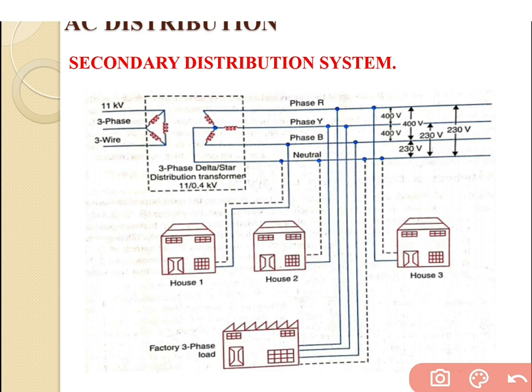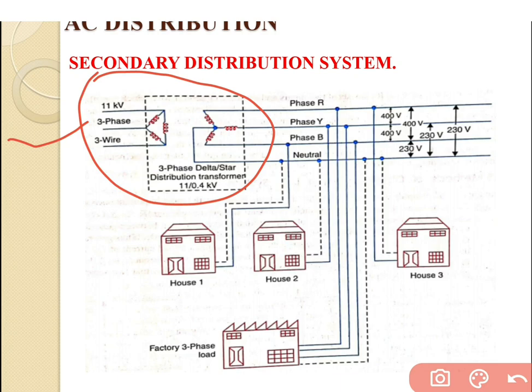So the output of the primary distribution system, 11 kV, is the input of the secondary distribution system. Then the output of the secondary distribution system is in terms of 400 volt or 230 volt.